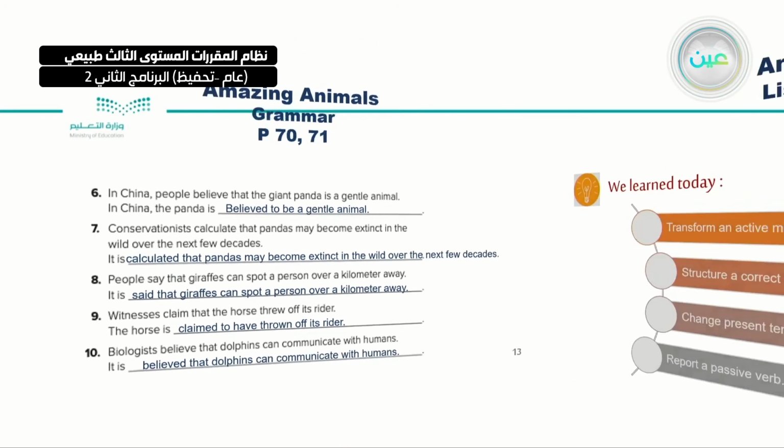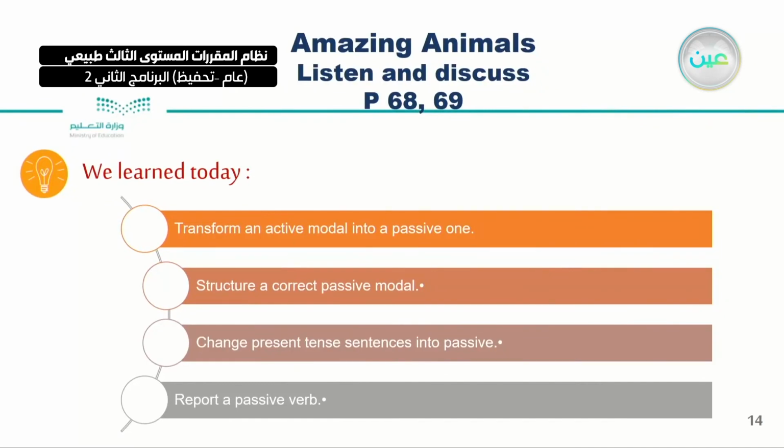Very good. Now, let's see the objectives again. Today, we transform an active model into a passive one. Structure a correct passive model, and we did that with the structure we mentioned earlier: the subject, then the model, be, and of course the past participle. Change present tense sentences into passive, and finally report a passive verb.